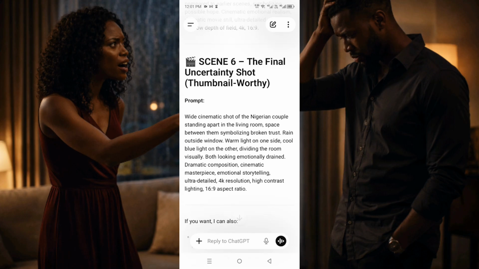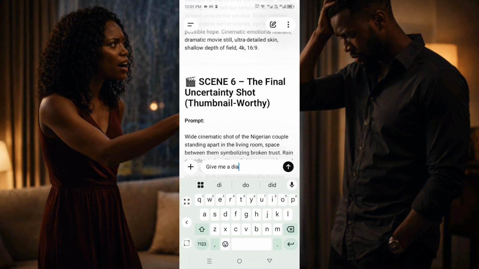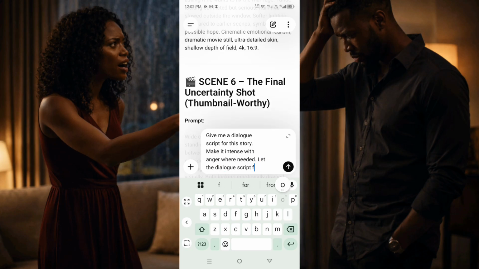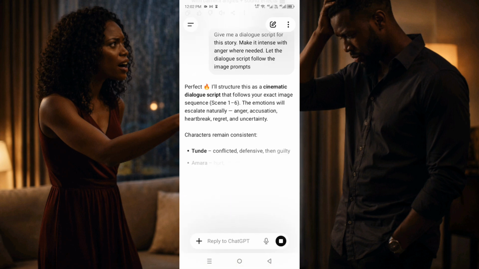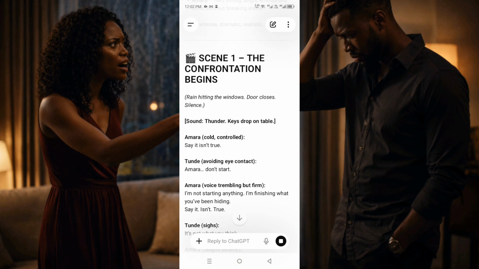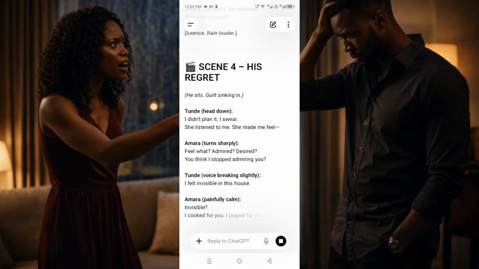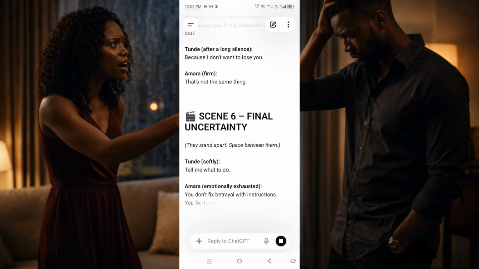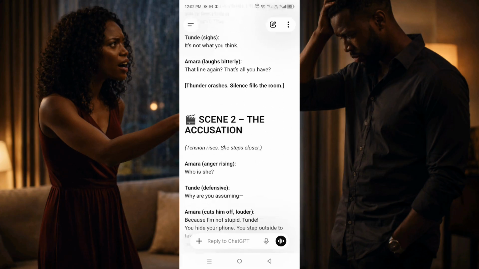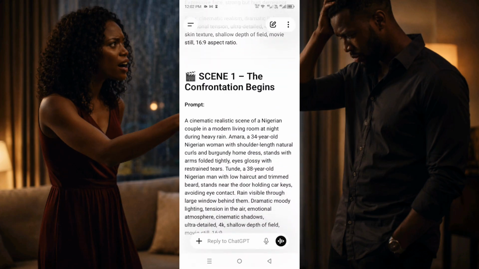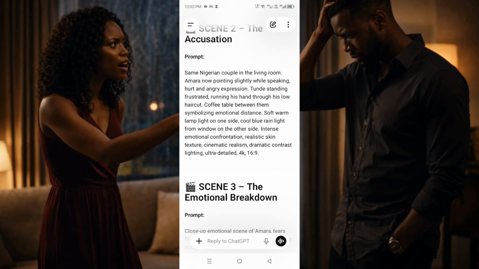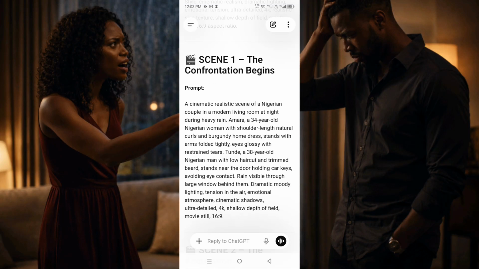Now that this is done, I'm going to ask ChatGPT again to give me a dialogue script for this story, and it should also make sure that it is intense with the right amount of anger where necessary. Let the dialogue script also follow the image prompt so that you have your image prompt and a corresponding dialogue script. So it will just go ahead and generate the dialogue script for me. Now that ChatGPT has done all of this, you can decide to generate your image with ChatGPT, or you can decide to take it to another image generation tool like Whisk AI. But I prefer to generate this AI movie with ChatGPT.